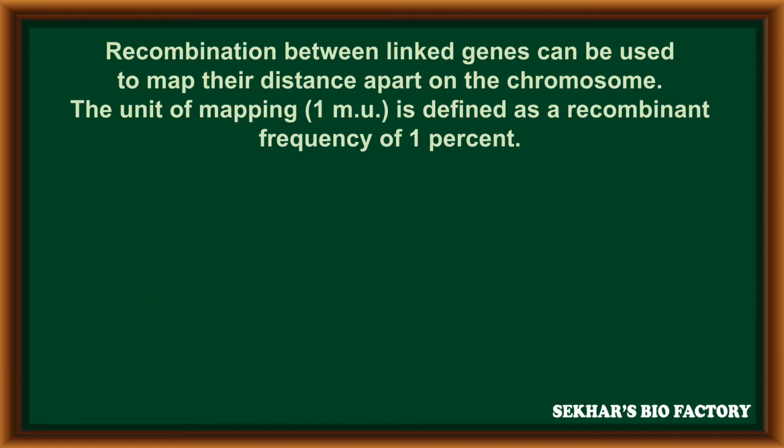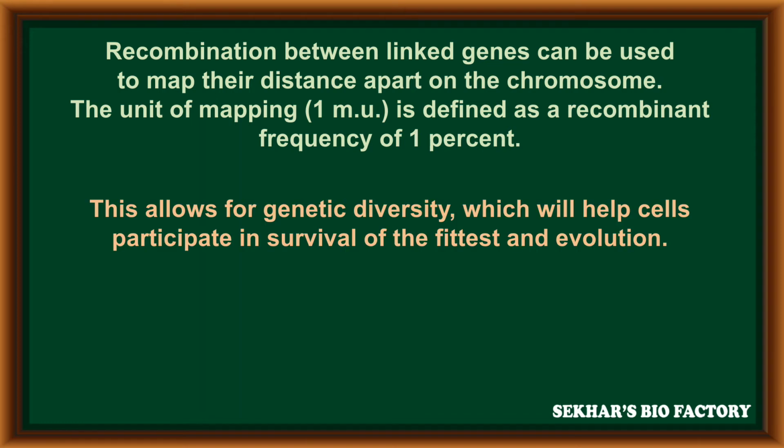The recombination between linked genes can be used to map their distance apart on the chromosome. Especially, the unit of mapping is 1 mu, defined as a recombinant frequency of 1%. So mu represents Morgan units. This allows for genetic diversity, which helps cells in survival of the fittest and helps in evolution.